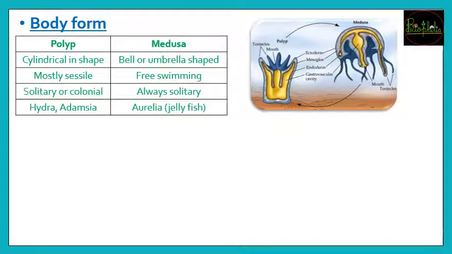So यहाँ पे next आता है about its body form. Body form यानी how they are going to be structurally visible in the nature. So body form has two ways, that is first is polyp और second होता है medusa. Polyp stage अगर है, that means it is going to be cylindrical in shape. It is going to be sessile यानी वो fixed होगा किसी एक bottom surface पे. It is either having solitary अकेली जिंदगी बिता रहा है या फिर colonial भी हो सकता है. An example wherein the polyp type of body form is found, that is hydra and adamsia.